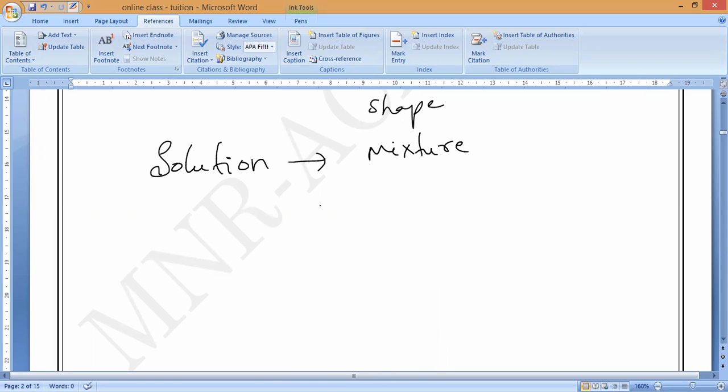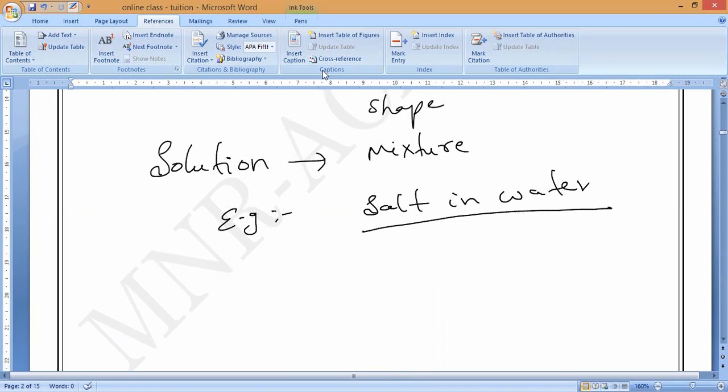So now if I dissolve salt in water, is it a physical change or a chemical change? Anybody can say? Salt solution, physical change or chemical change? Respond. Sir, chemical change. Chemical change, brothers? If it is a chemical change, then how are you getting back the salt? By evaporating the water again, we can get the salt back. From the sea and oceans, we are doing the same thing. Is it yes, guys?